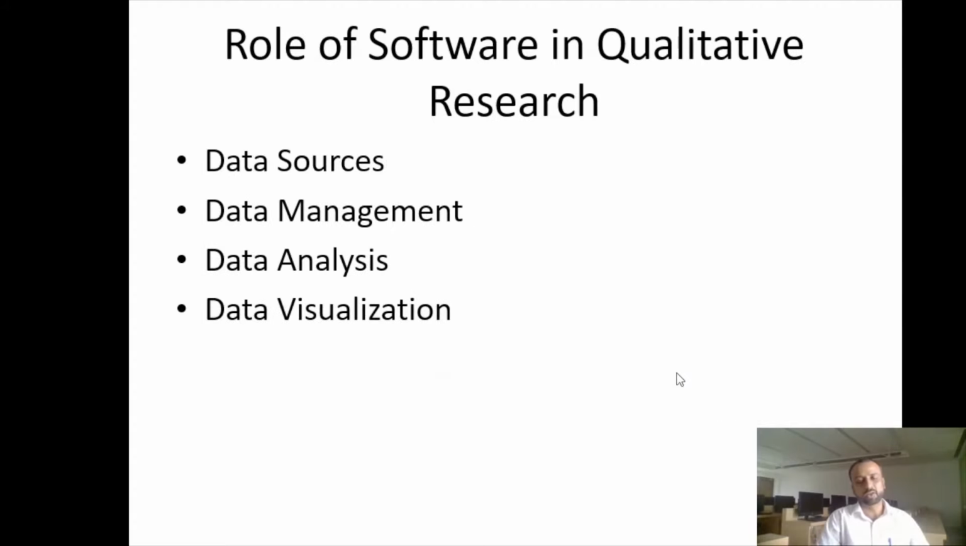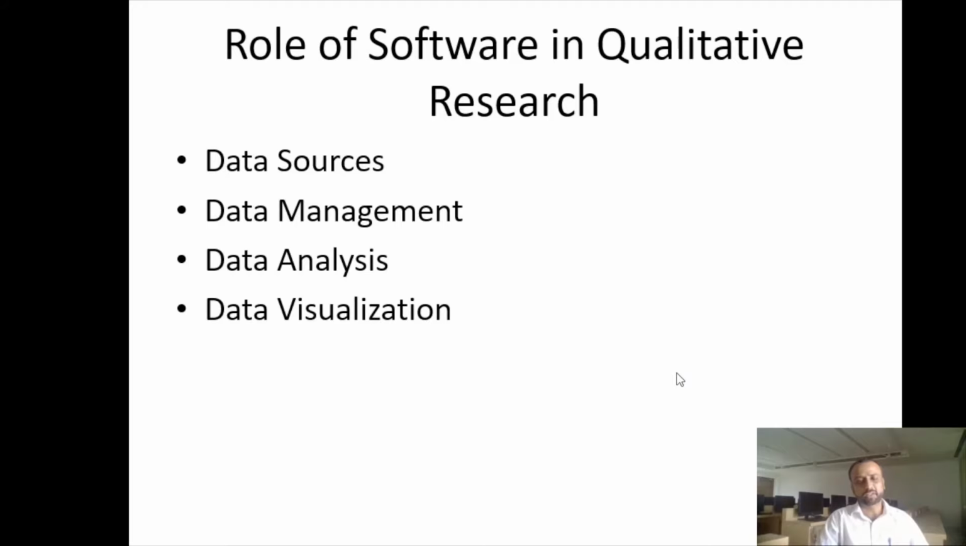The last point that I want to mention here is that the role of software in qualitative research is minimal. Although we have good software, for example, NVivo or Atlas.ti, which gives you a lot of support. What kind of support can they give you? They can help you in sourcing the data. They can help you in managing the data in a structured way. If you have plenty of literature review, plenty of papers, then you can manage it. Then you can sometimes analyze.